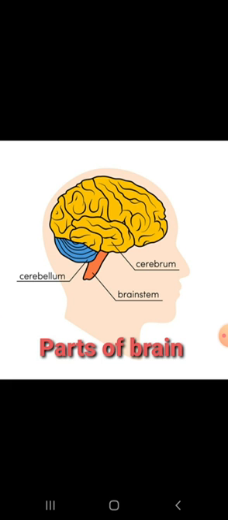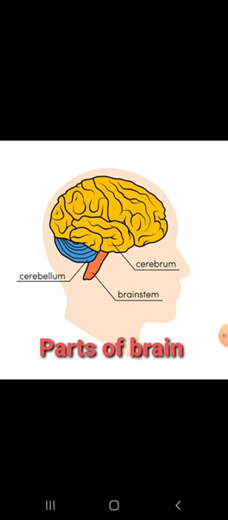So student, in this chapter we will discuss the different parts of the nervous system and the sense organs, how they send the signals and carry messages to the brain, and how the brain reacts and what reaction the brain or the spinal cord gives. So first of all, we will discuss the different parts of the nervous system. In that case, first we will discuss the brain.